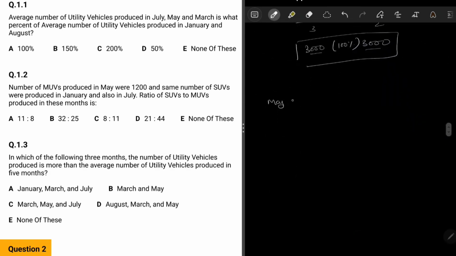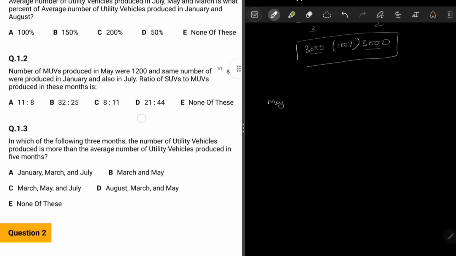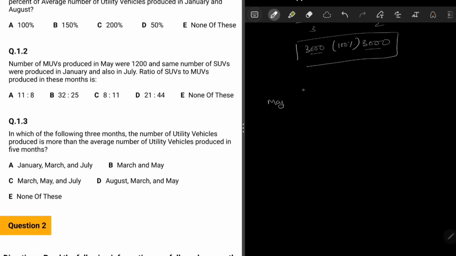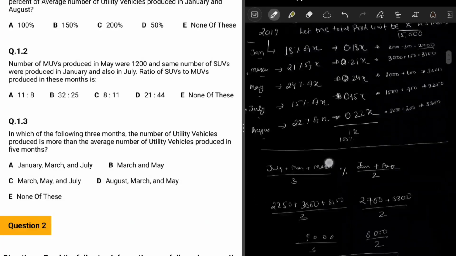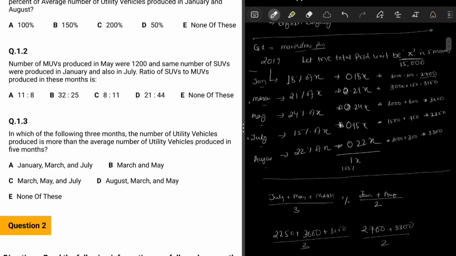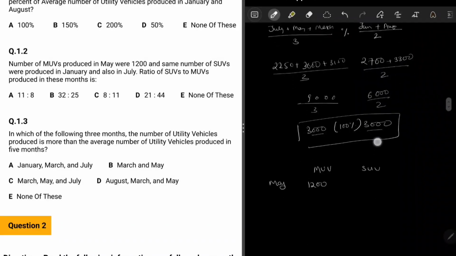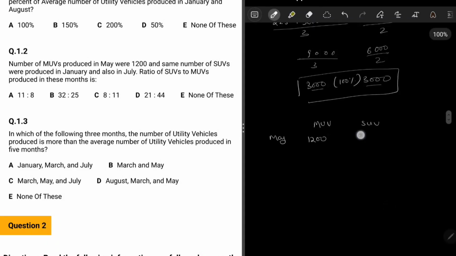In May, it's given that the number of MUV produced is 1200, and the number of SUV is 3600 minus 1200, that is 2400.